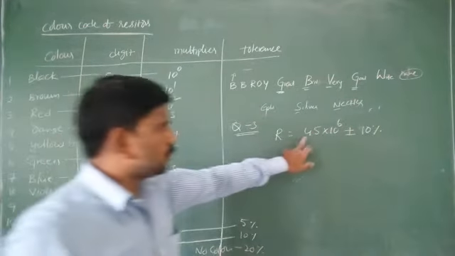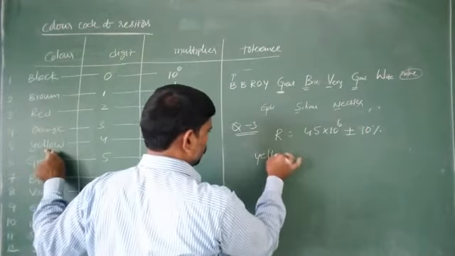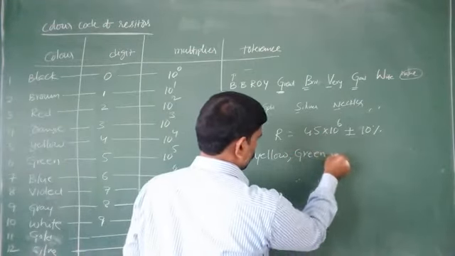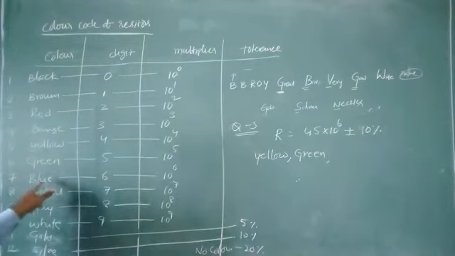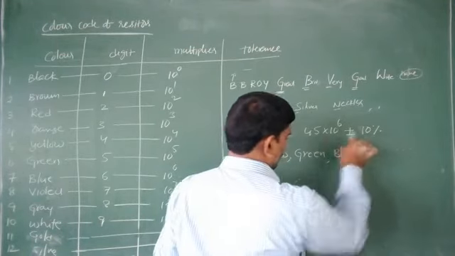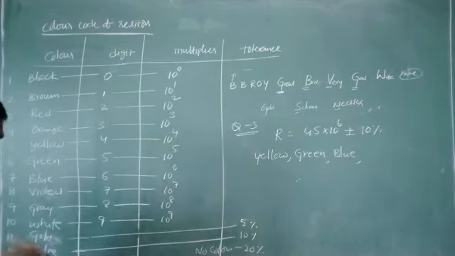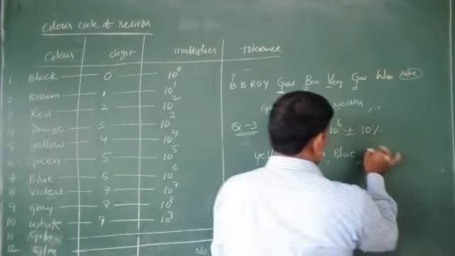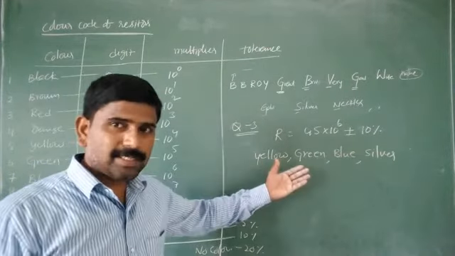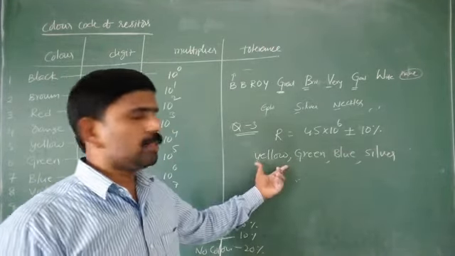First observe, the first two are the digits. 4 means yellow. Second one, 5 means green. Next one, 10 to the power 6 means blue. And the last one, 10%, that is the tolerance. 10% tolerance is for which color? That is silver. So these are the colors. If they give the carbon resistor, we find out the resistance. If they give the resistance value, we find out those colors.